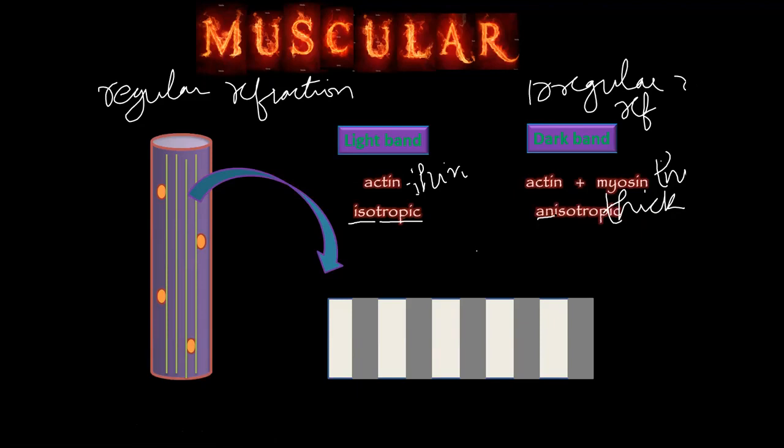An means not, iso means similar. So the light band is called the isotropic band and the dark band is called the anisotropic band. The light band is also called the I band, and the dark band is also called the A band.